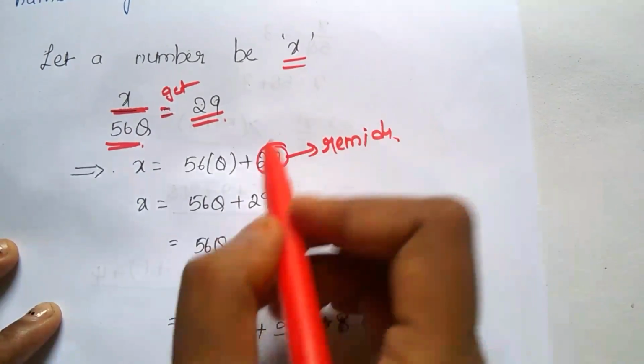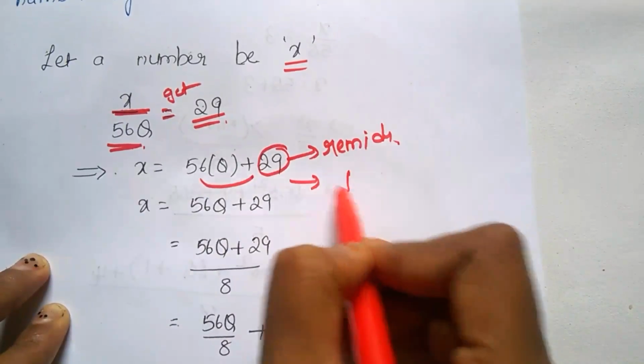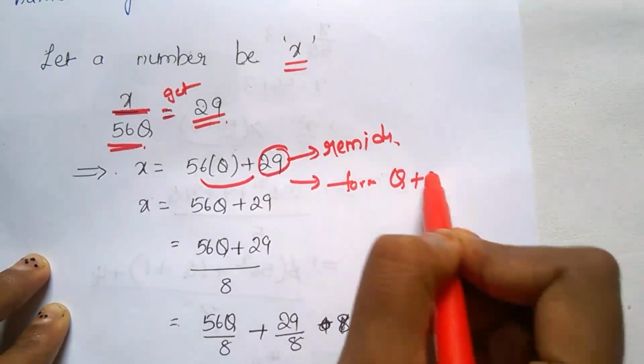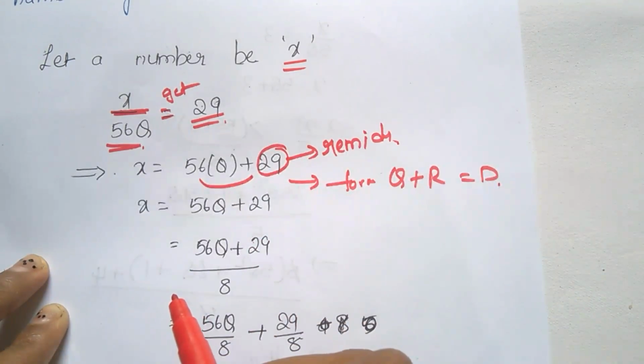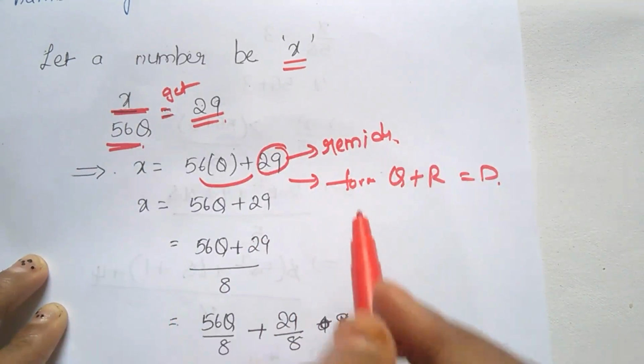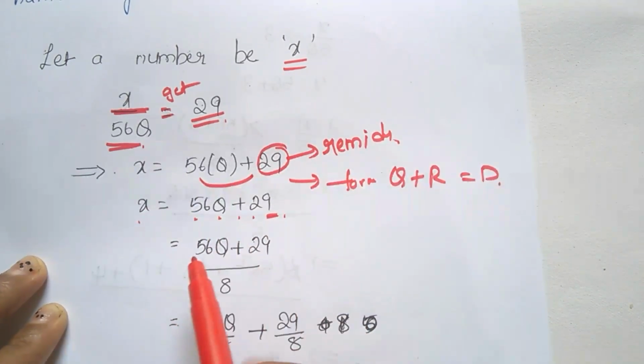So this is a basic formula. We have to know this formula. Please remember this formula in our mind: quotient plus remainder equals dividend. Next, x equals 56 quotient plus 29.